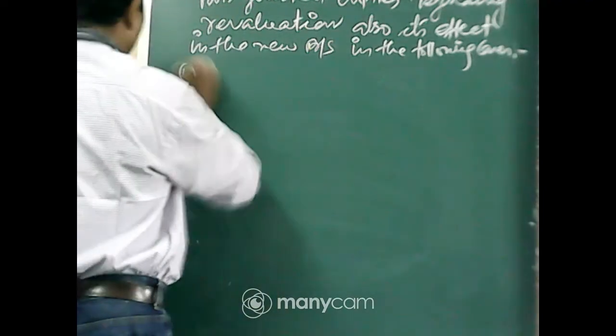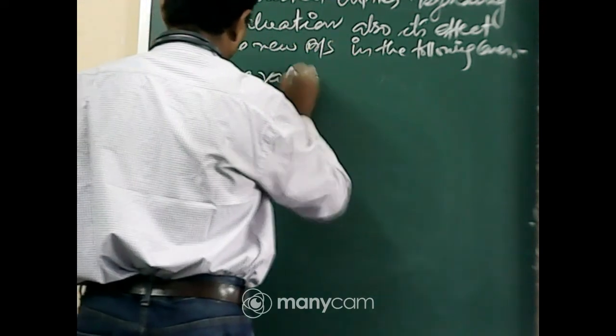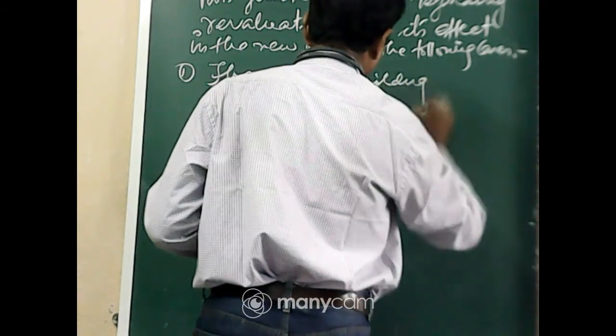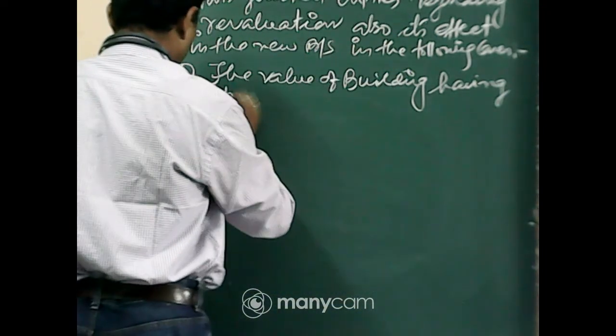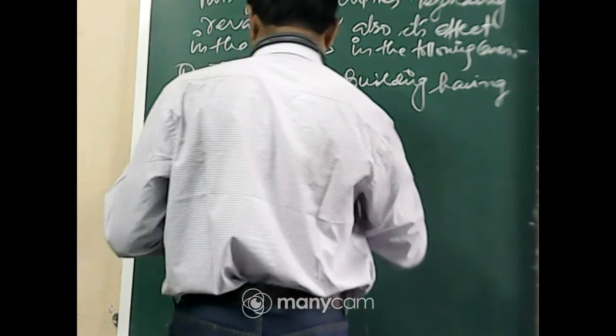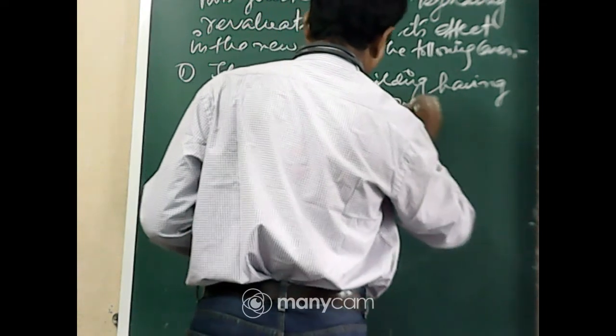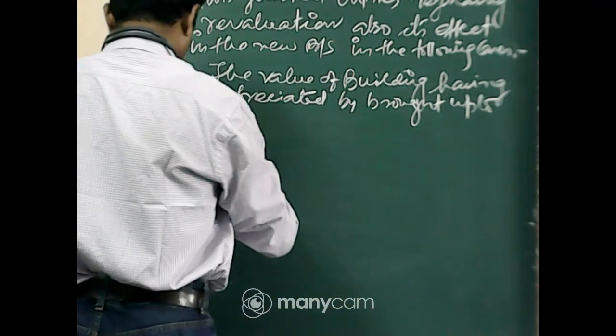Number 1, the value of building having appreciated, brought up to rupees 60,000. Clear?